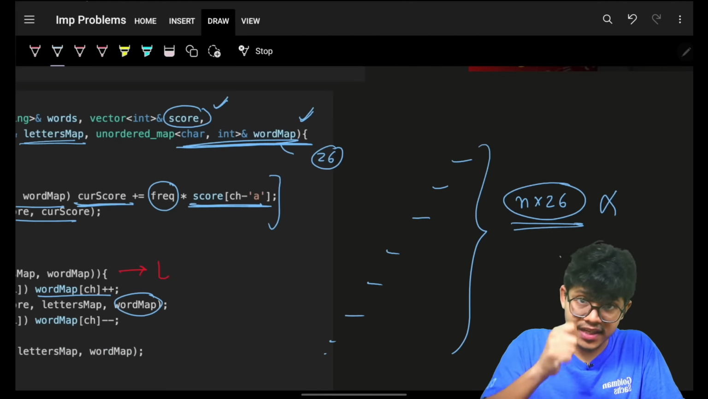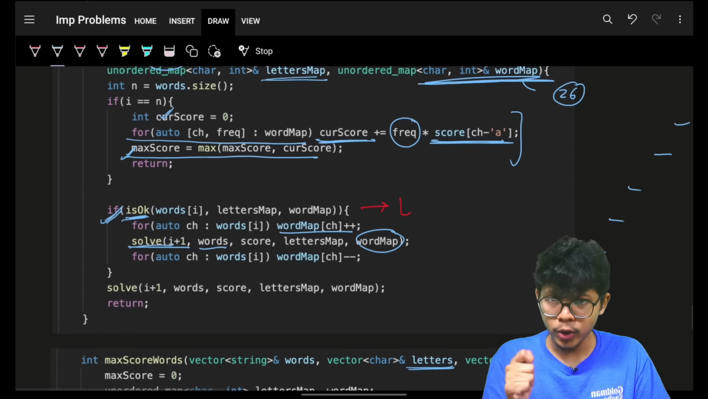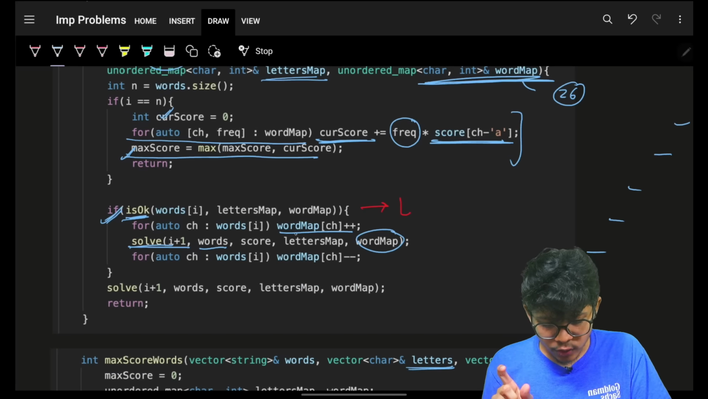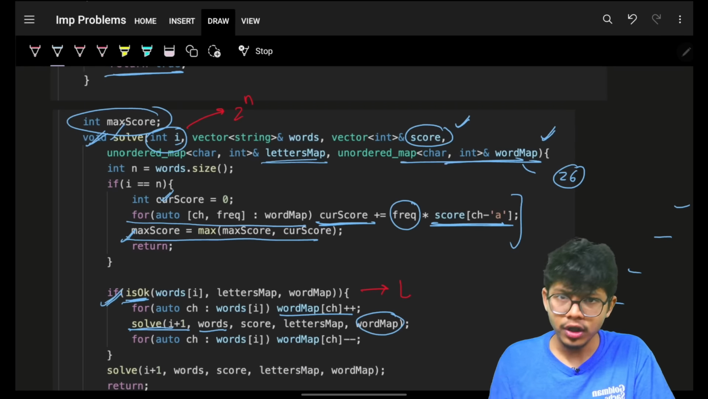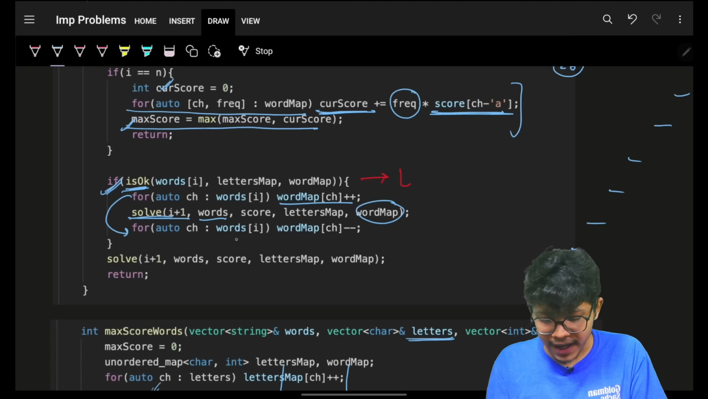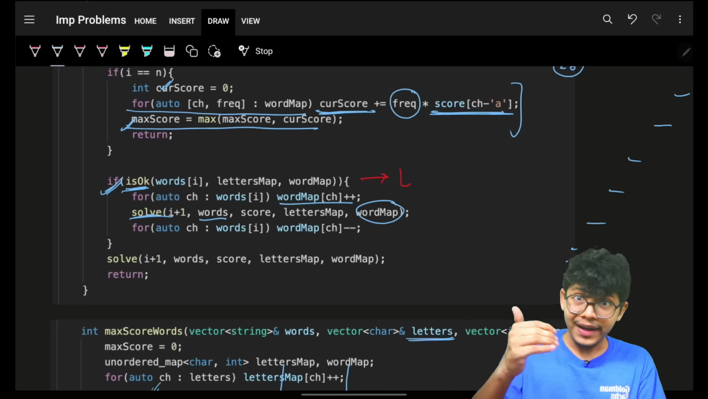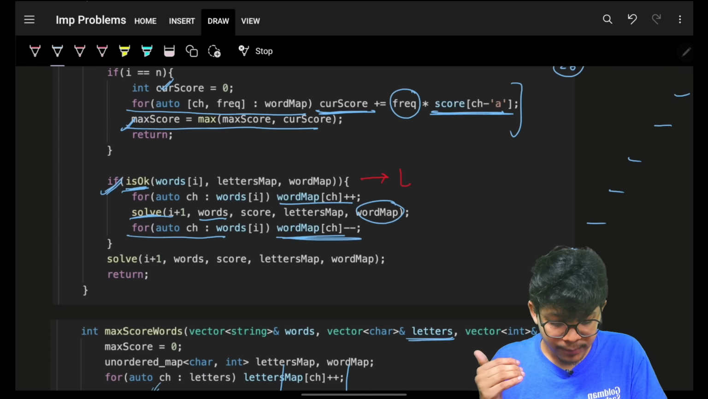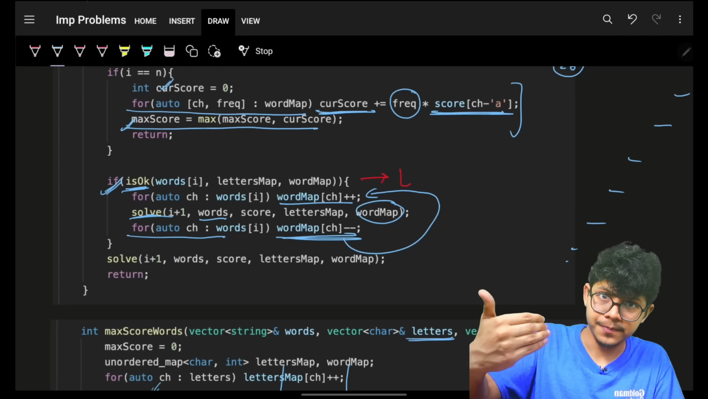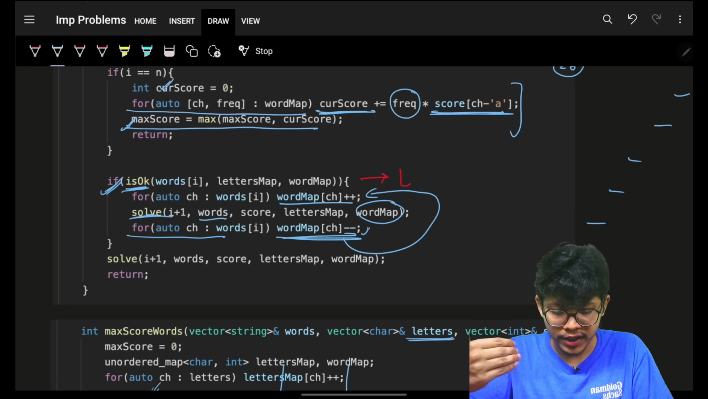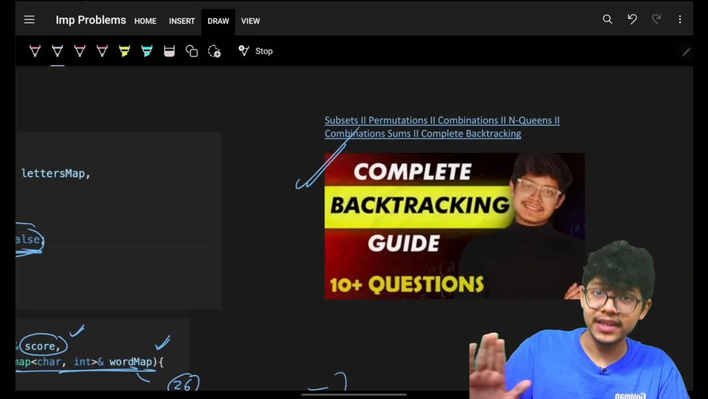I can remove this extra time and space by simply modifying my recursive code to a backtracking code. What I should do is, I know this is a word map, I need to pass it by address in my recursive call. So while coming back, after my solve function, I should make sure that I remove the frequency, or those characters which I added before my recursion. So after my recursion, I simply remove it. Again, if you're confused in this, this one video is more than enough to make you understand everything from top to bottom.